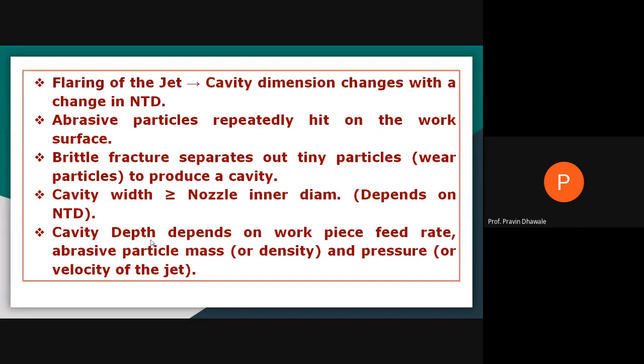That is nothing but the density of the abrasive particles being more. If density or number of abrasive particles is more in the abrasive jet, it again affects the depth of the cavity. And last, that is the pressure, means how much pressurized